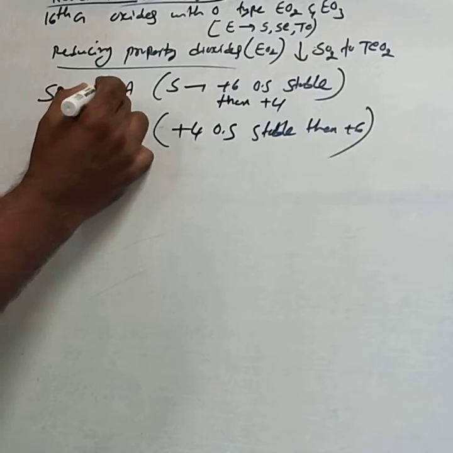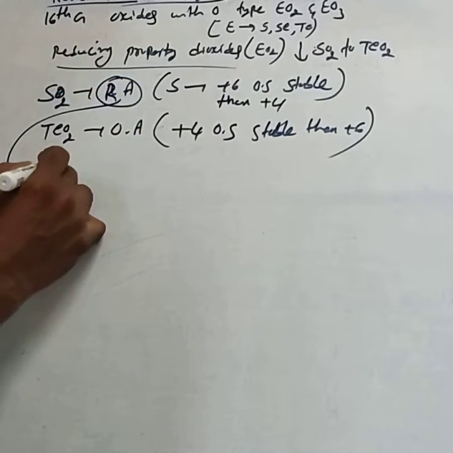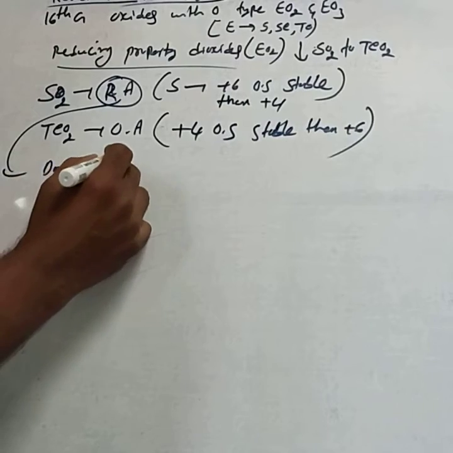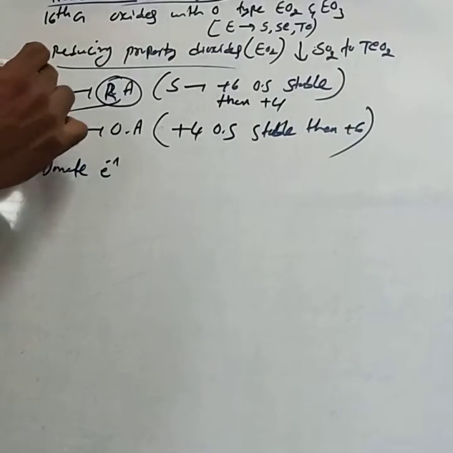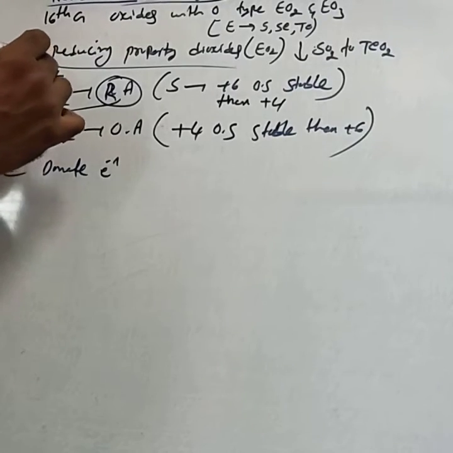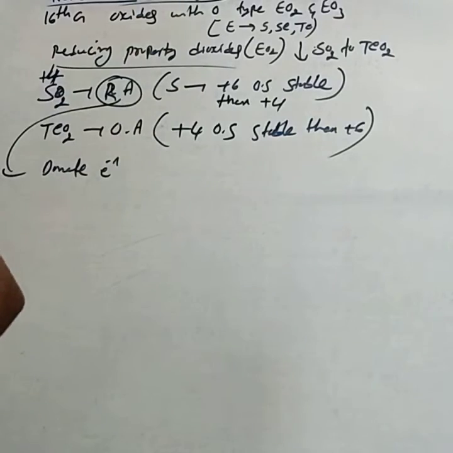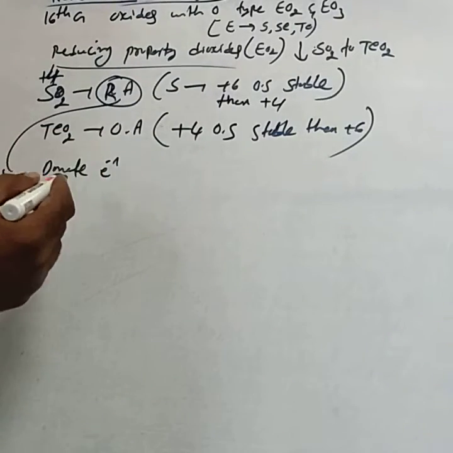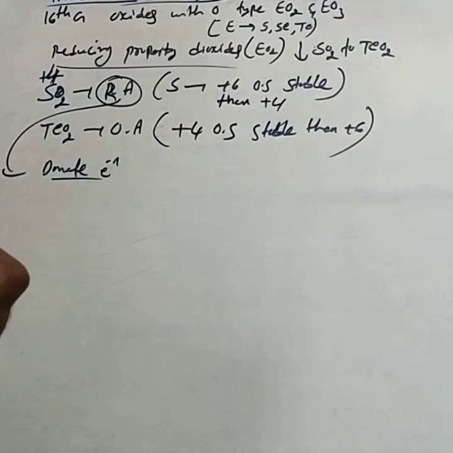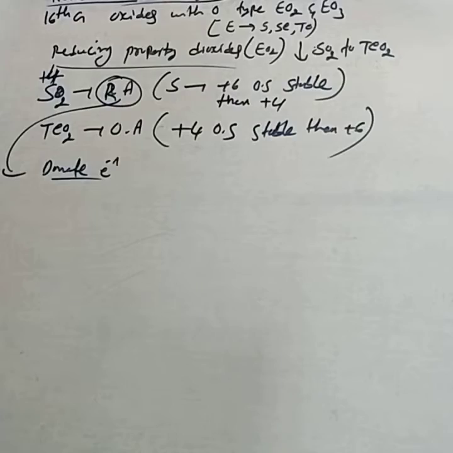First, remember that a reducing agent donates electrons. In SO2, sulfur is in +4, and it has to lose 2 more electrons to attain the stable +6 oxidation state. Hence SO2 is a stronger reducing agent.